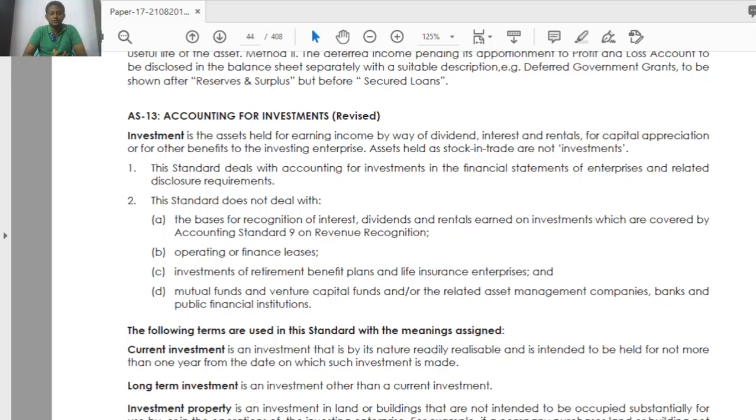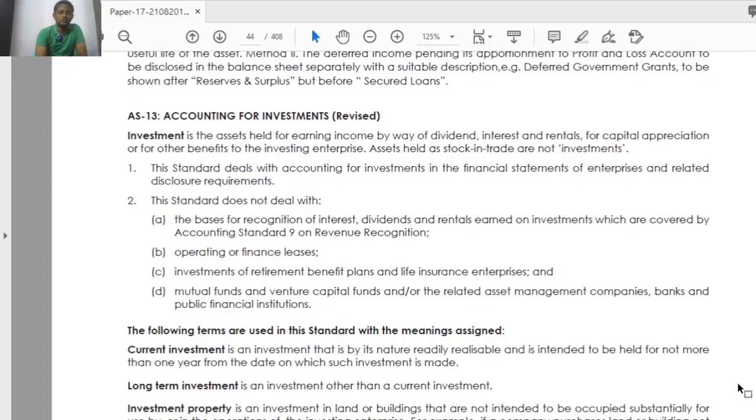So first of all, you should know investment is an asset and it is different from fixed assets. Fixed assets means it is directly deployed for running our business and generating income. There is a future economic benefit from deploying that resource. But in case of investment, that is held for making some short term gain or long term gains also, even capital gain, that is appreciation. Okay, so this is the meaning of investment.